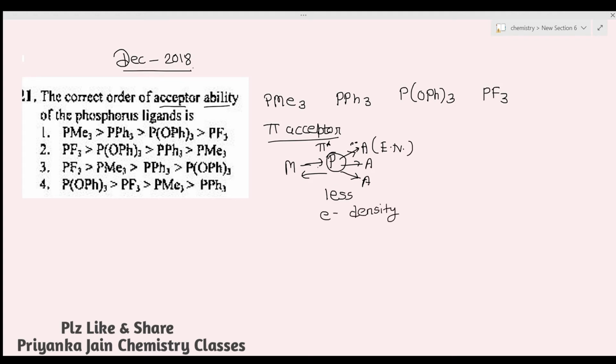So what will happen when it has less electron density? It can accept more electron density from the metal. It can accept more electron density in its pi star orbital, so it will act as a better pi acceptor ligand.